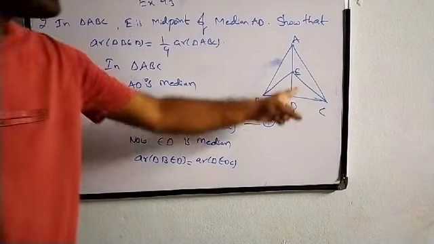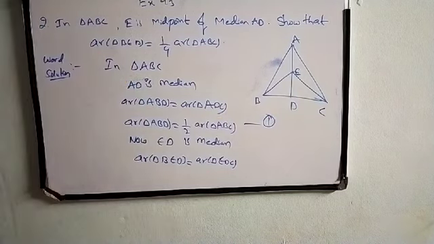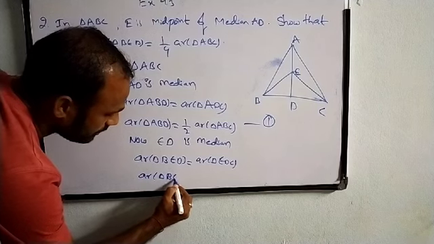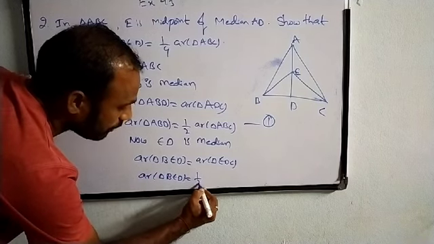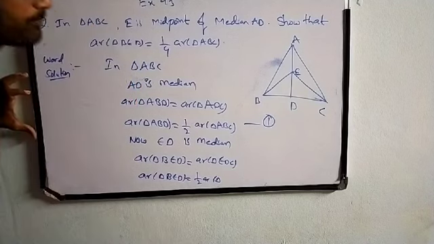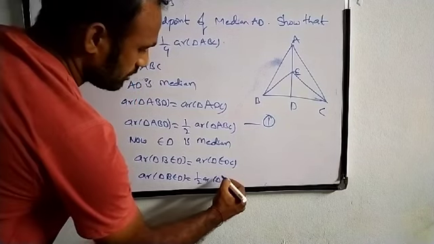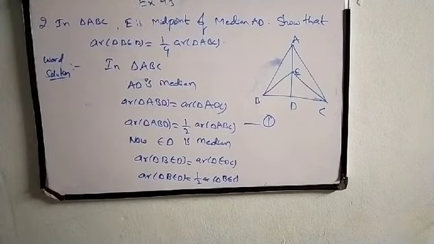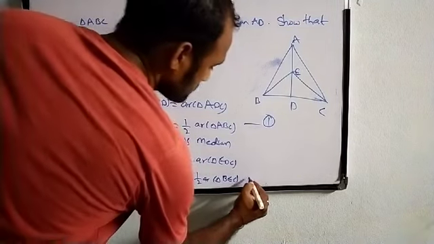So median will divide the triangle into two triangles of equal area according to that theorem. We can mark this as second equation.